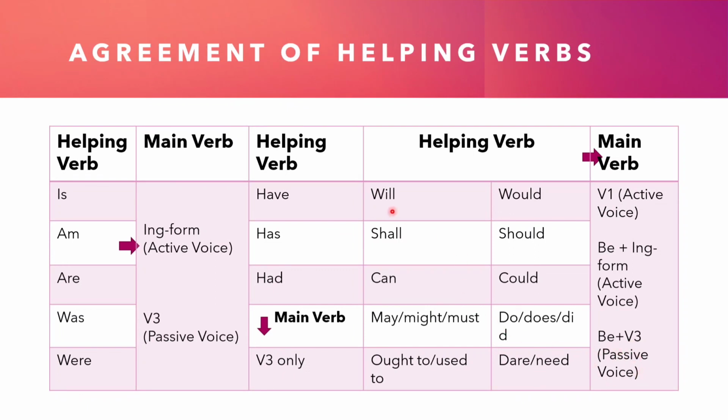For example, you will be invited to the function, we would be forgotten in a few days, or something like that. So these are all possibilities of be plus V3 being used with will, would, shall, should, can, could, may, might, must. With other helping verbs here we do not use be plus V3. If we manage to use verbs like this, most of the errors we make in grammatical range and accuracy can be avoided.